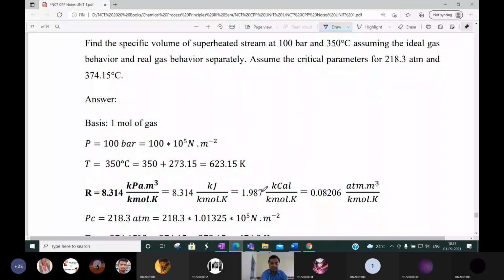Hopefully the next class, maybe tomorrow, will be the end of unit 1. The full unit 1 notes are with you. I will make certain corrections and upload it once again. Please read it once again. The numericals are already present, so that you can easily understand.